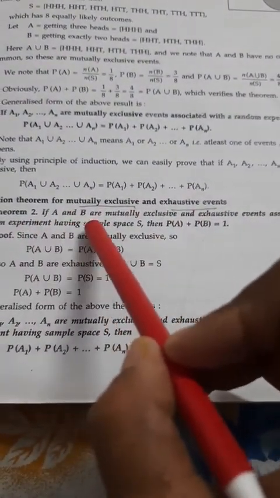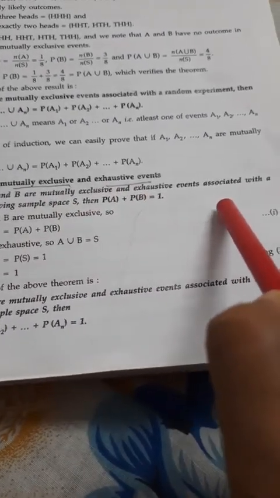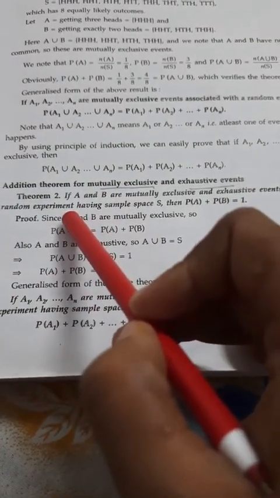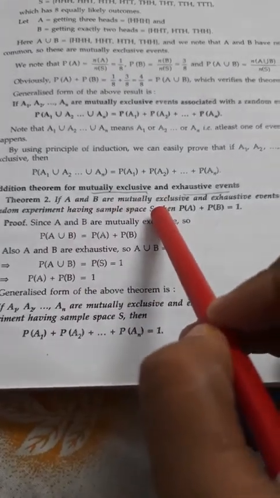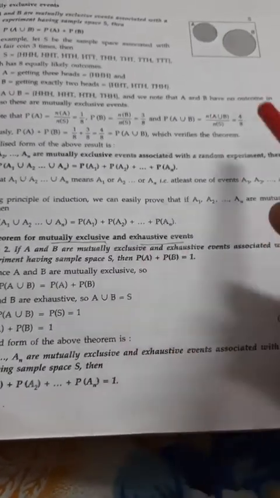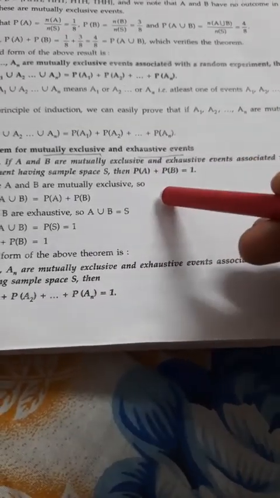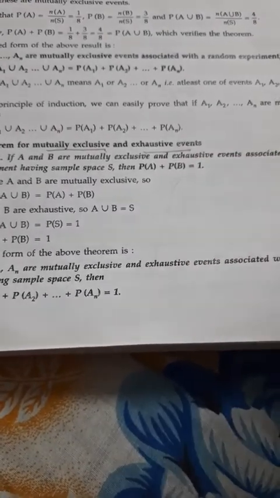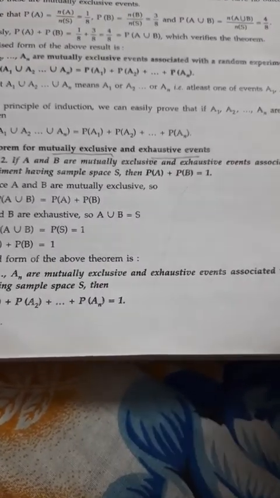If A and B are exclusive and exhaustive events associated with a random experiment, random experiment meaning an outcome you cannot predict, having a sample space S, then P(A)... That means whatever question you ask, one of the events within your sample space raises its hand. But A, B, C are all individual, meaning there is no common member.